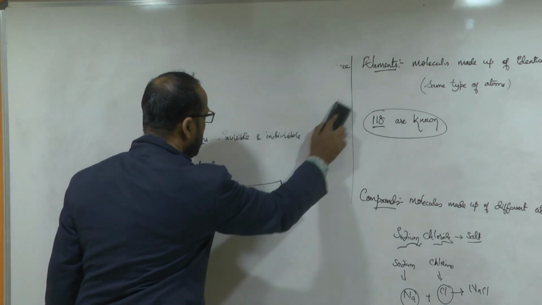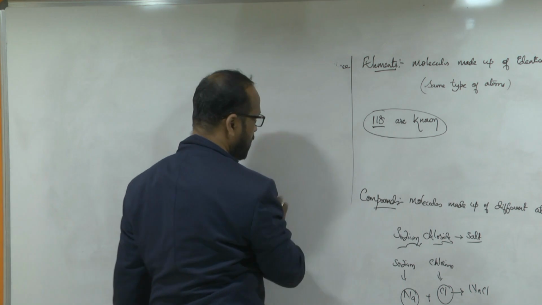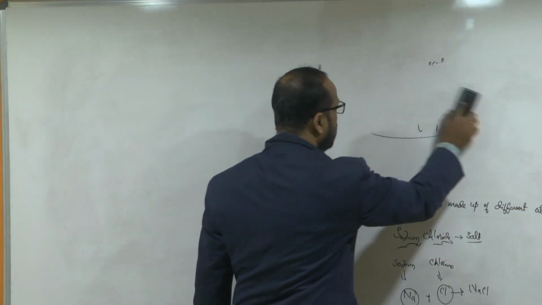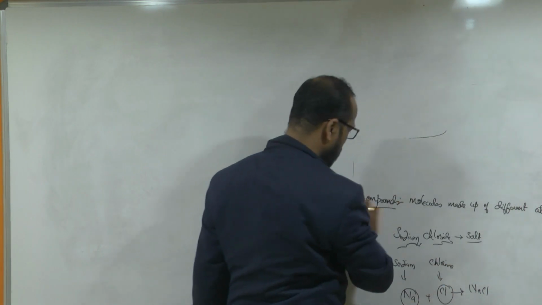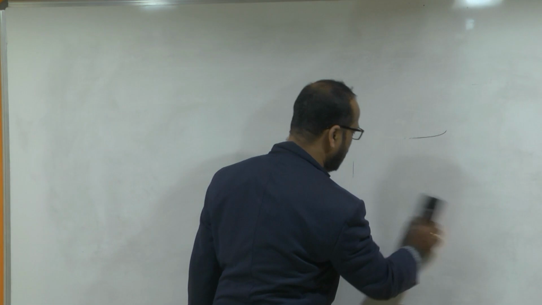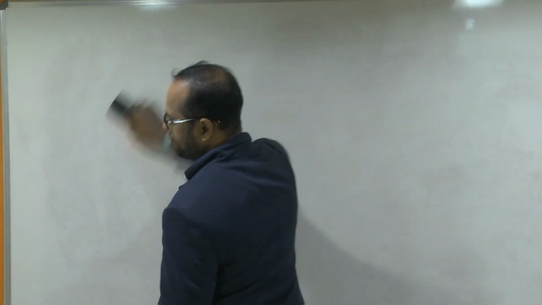Now today I'm going to discuss some elements. I'm going to give 20 elements. Those 20 elements you have to learn, and I'll explain their valency also, which helps you to write the formulas. Here in chemistry,